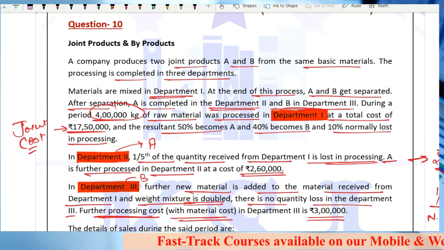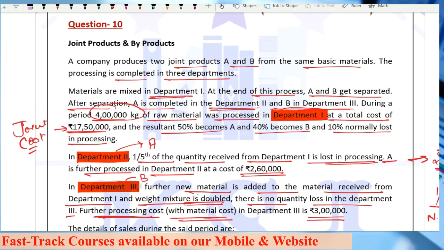So we are done with this question number 10 on joint and byproducts. In the next lecture, we'll take up the next question.